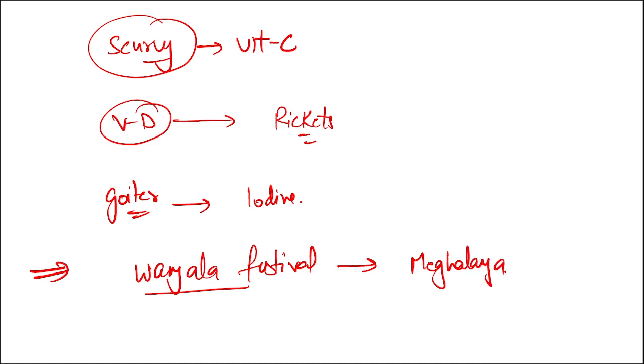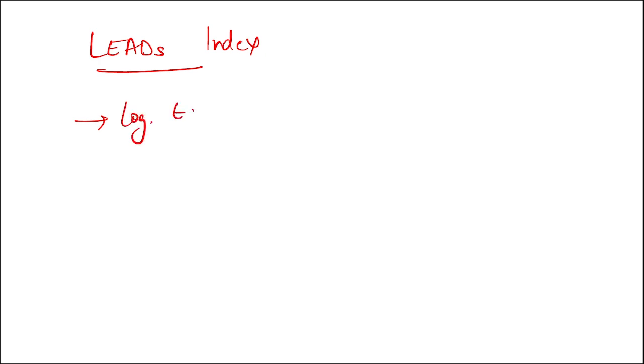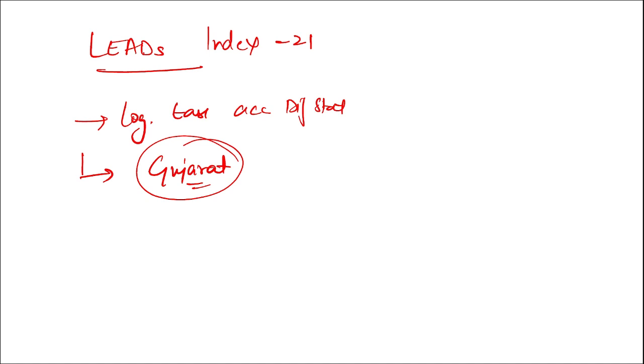Then, what is the LEADS index? LEADS stands for Logistics Ease Across Different States. In the LEADS index for the year 2021, the state that is on top is Gujarat.